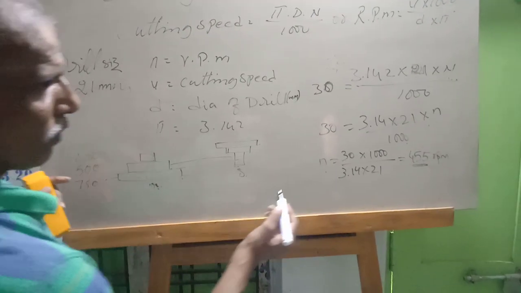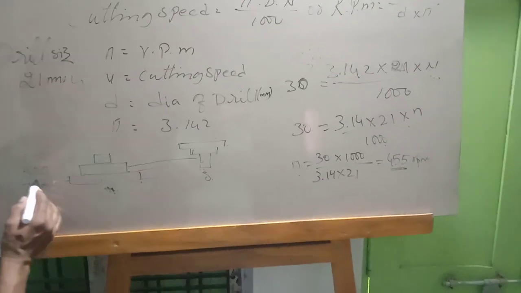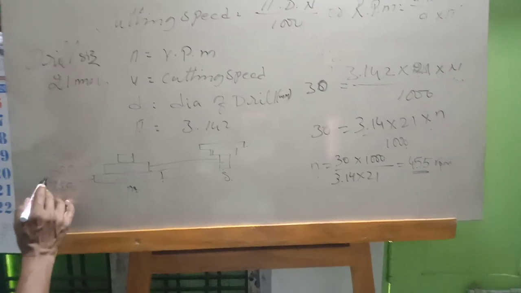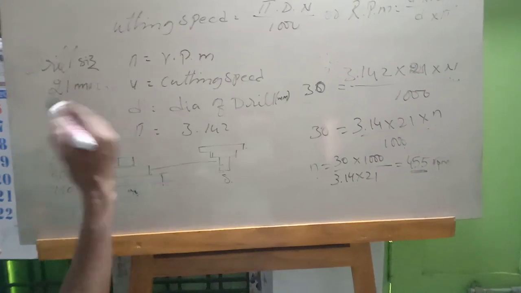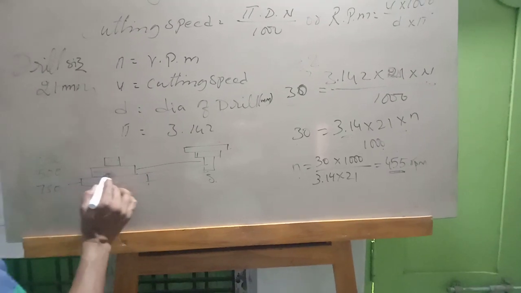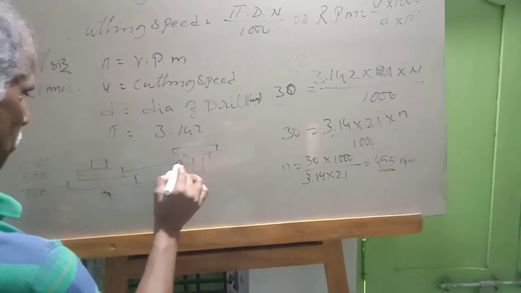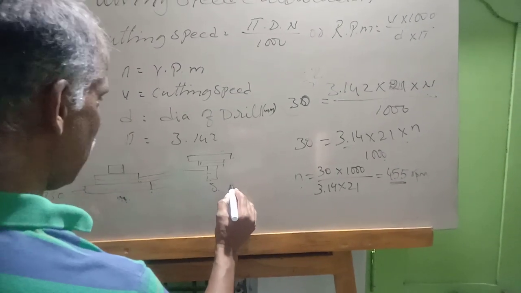So what we have got is 455. We don't have 450 RPM, we have 500. If 440 comes also, for this RPM, different machines have different speeds. So now we will select the belt on the middle pulley, which will rotate the spindle at 500 RPM.